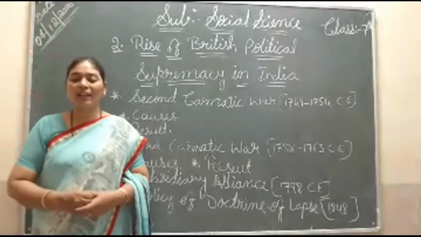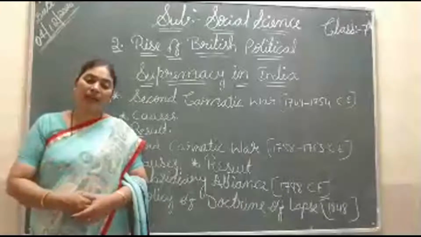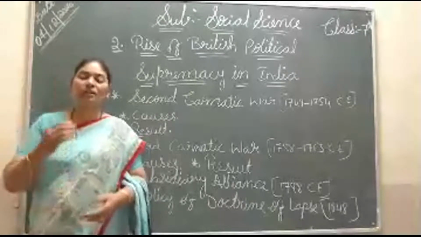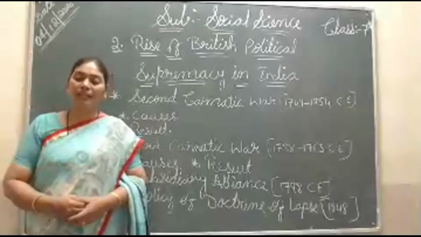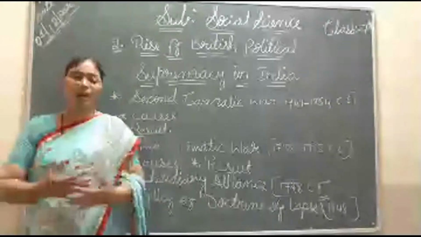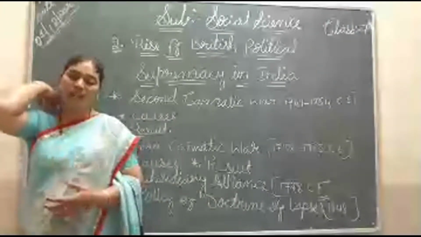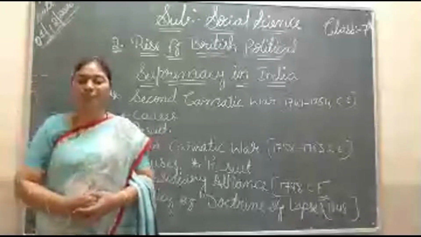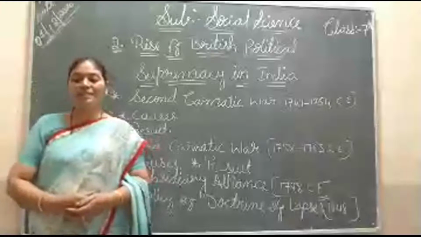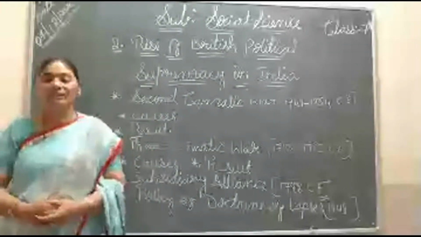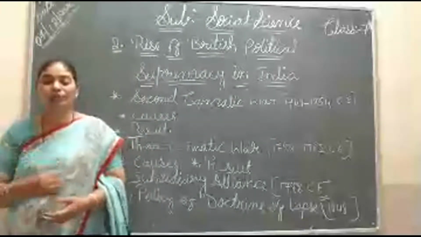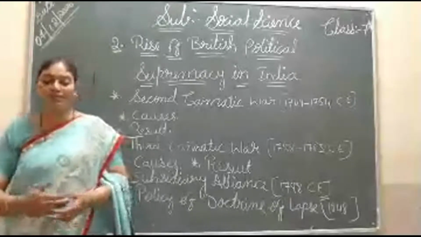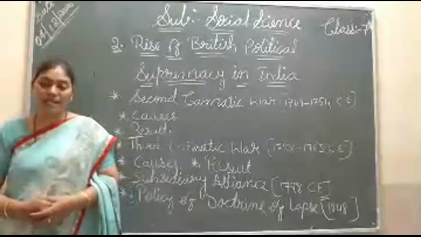So Mir Zafar again became the Nawab of Bengal. Then the Battle of Buxar established the Britishers' power in India from Bengal to Allahabad. Means they started ruling more places, and here they got the power. Then in 1765, after the death of Mir Zafar, Nizam-ud-Daulah became the Nawab of Bengal. Then the Carnatic War also started.